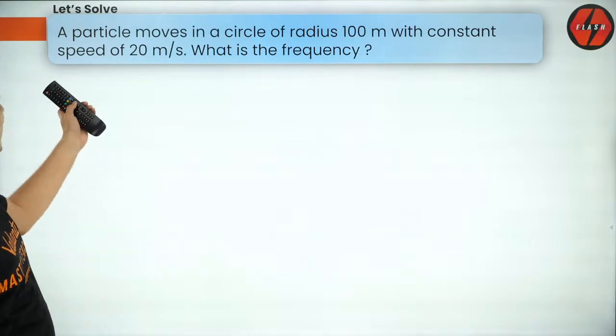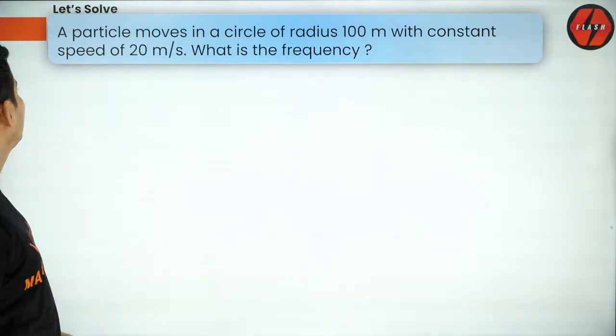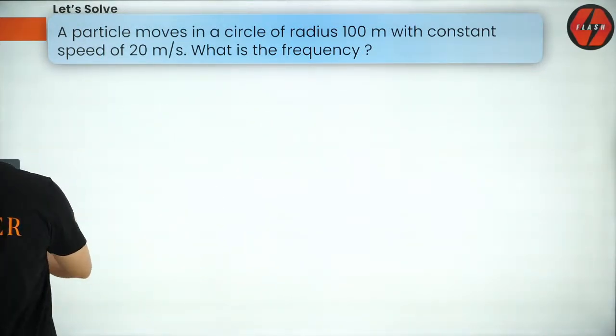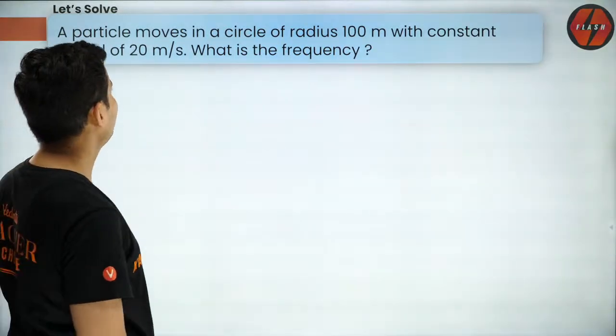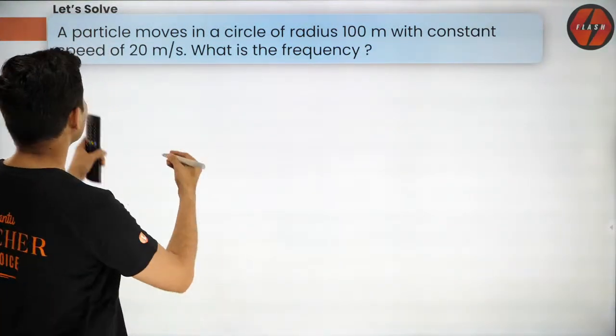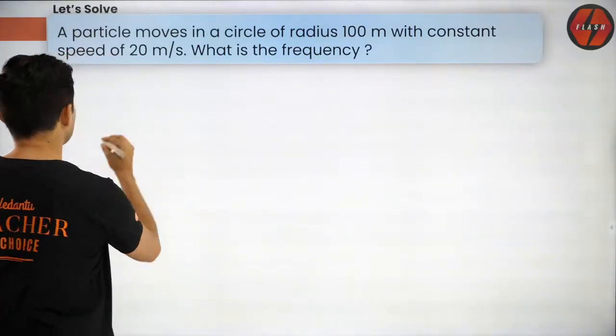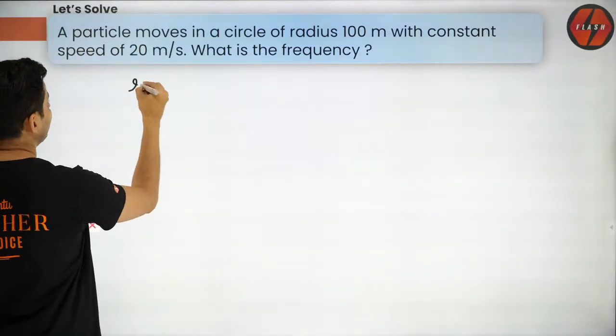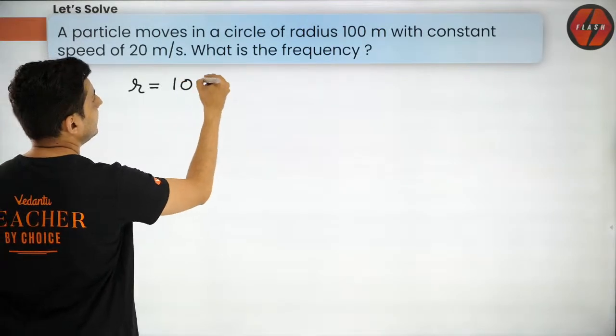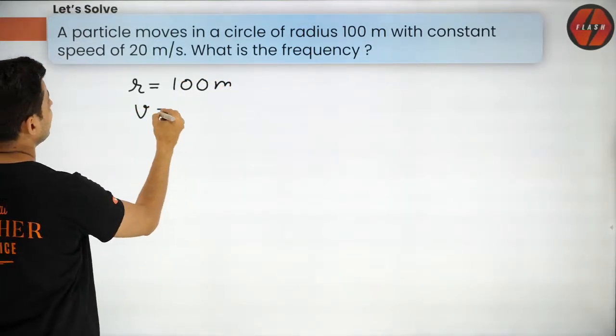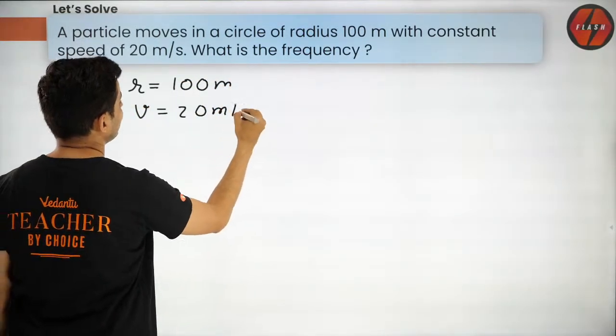Okay, now a particle moves in a circle of radius 100 meter with constant speed of 20 meters per second. What is the frequency? Let's try to think. So the radius is 100 meters. Speed is 20 meters per second.